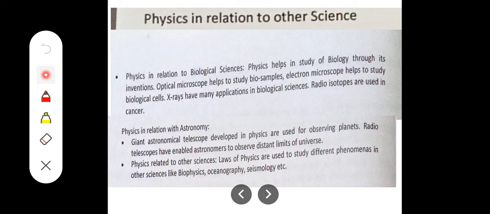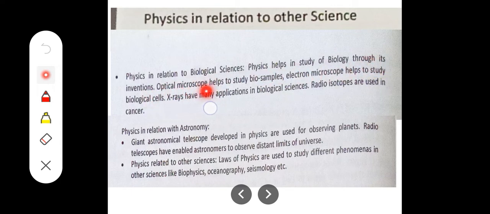Next, physics in relation to other sciences. See, in science, other subjects are also there, right? So, how is physics related to the other sciences? That is said here. See, the first point: physics in relation to biological sciences. How biological sciences and physics are related. Physics helps in the study of biology through its inventions.